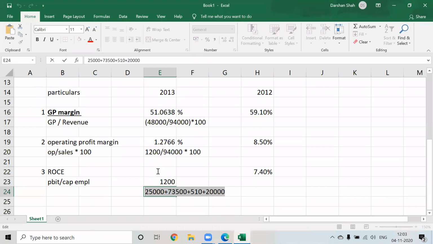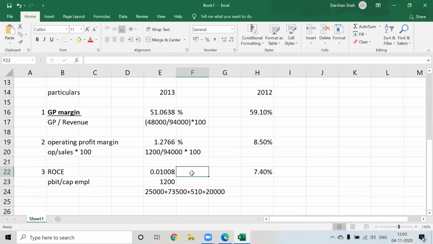1200 divided by 0.01008 means what? 1.08%. Correct. So we can just round it off to 1%.